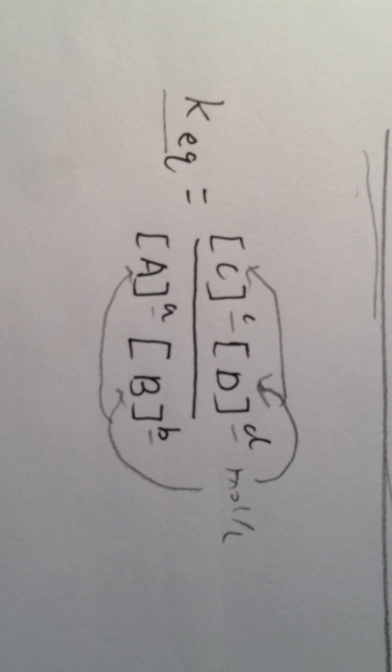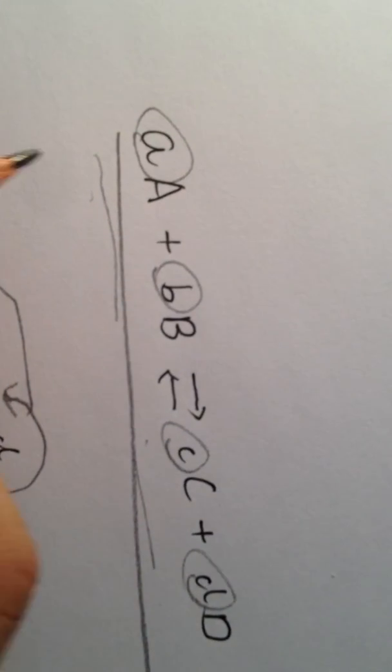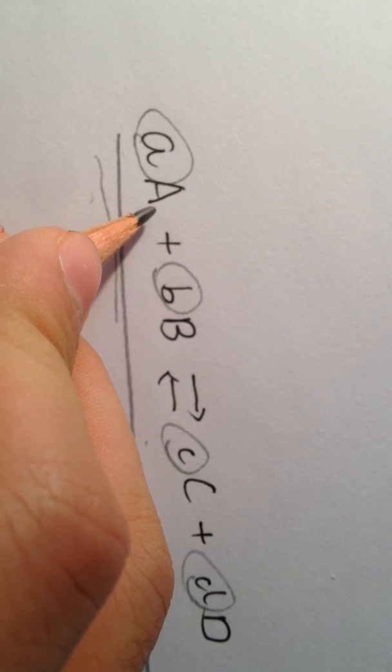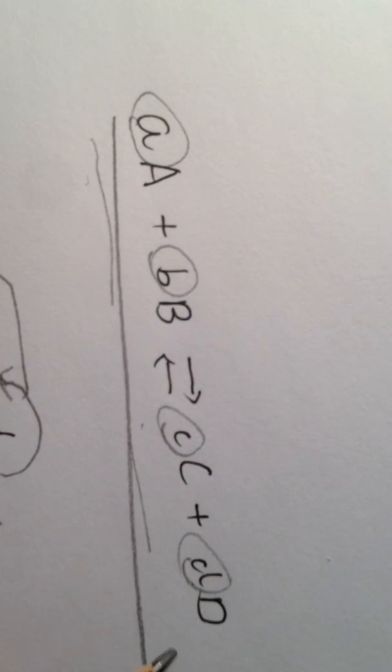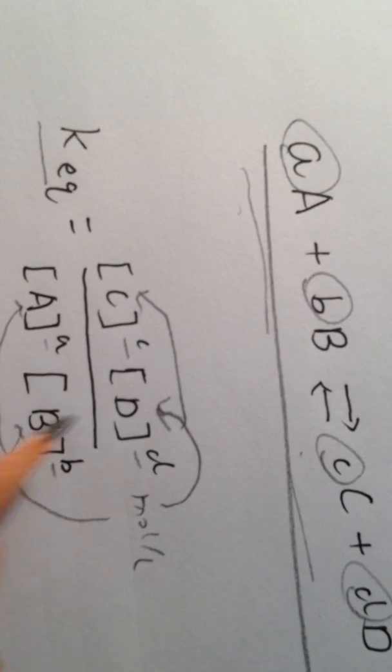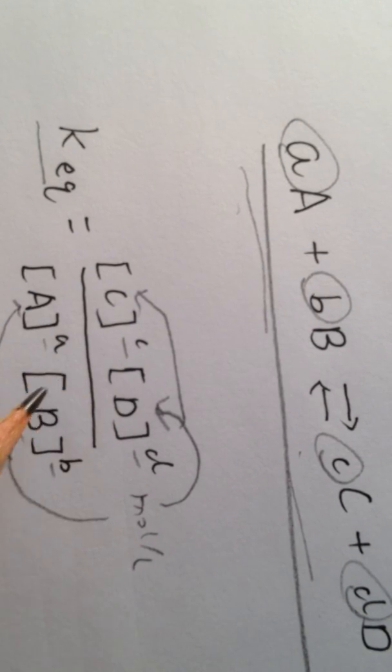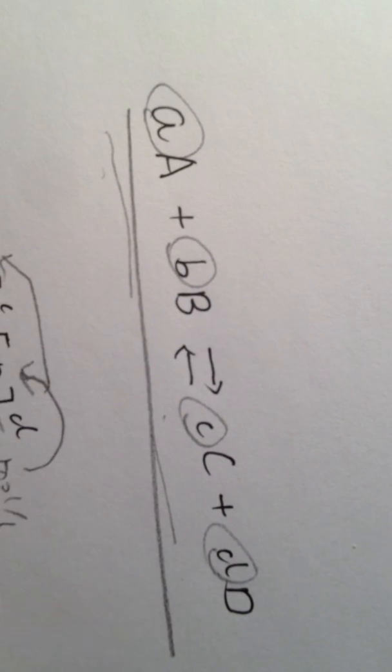To change the concentration of a gas, you change the volume: when you change the volume, you change the concentration of the gas. And for aqueous, you can add more water and it will dissolve more. So if you see any solid or liquid state in the equation, you don't need to write it in the expression, but you have to write it in the equation here.